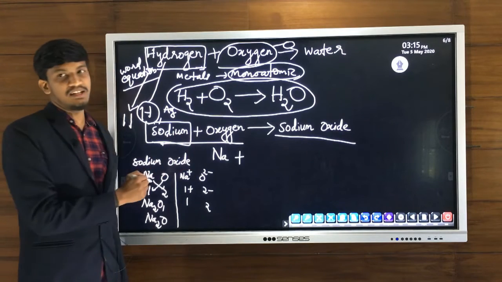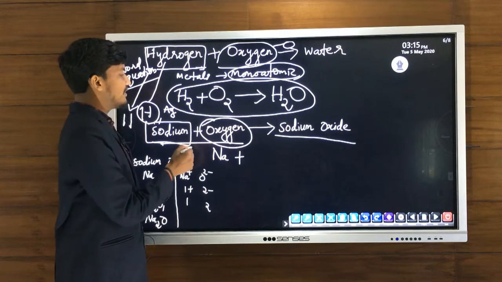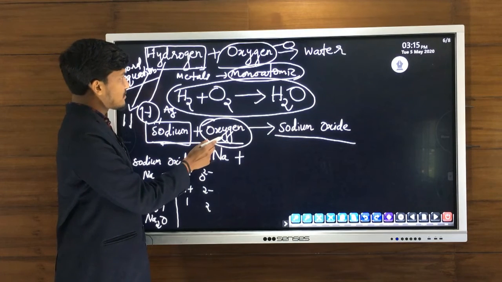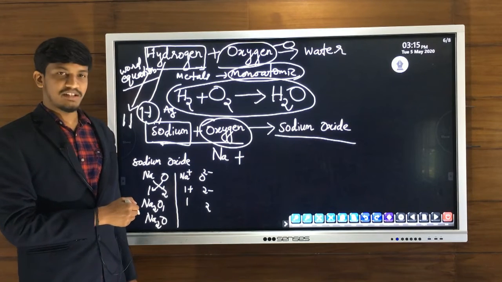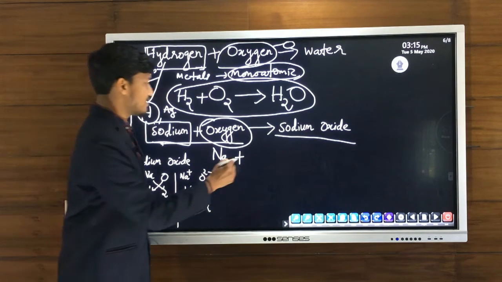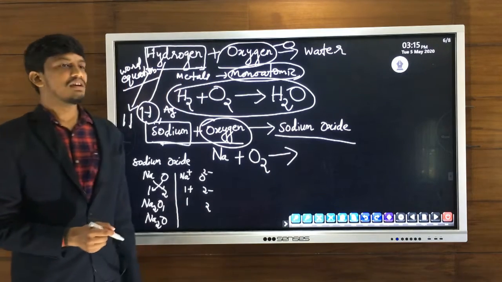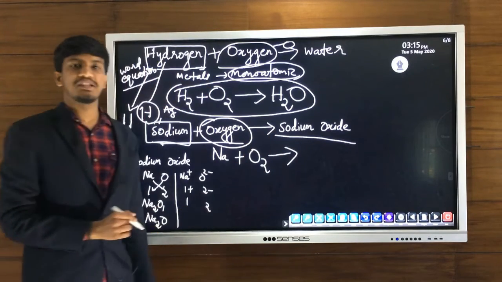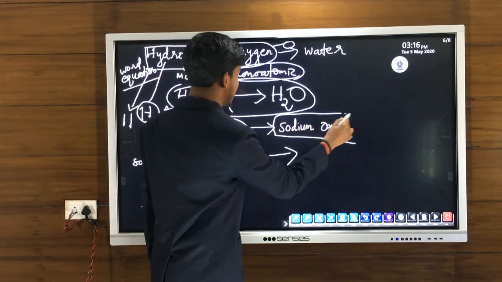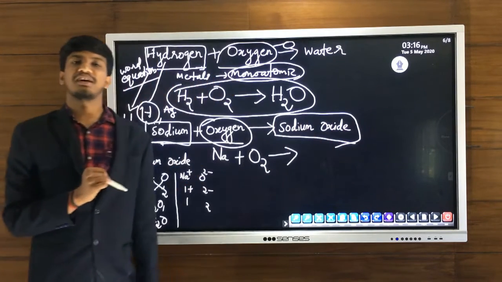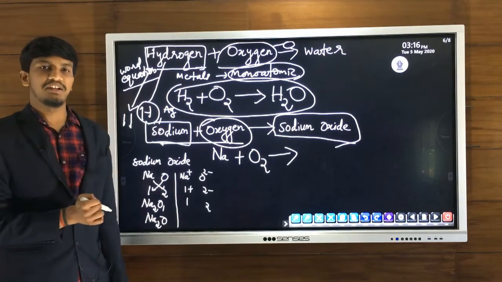So sodium Na plus one more reactant, we have oxygen. Oxygen always exists in diatomic state, that is O2, oxygen gas, O2 gives, we have only one product, sodium oxide. From the name it is clear that it is an ionic compound, because sodium is the cation and oxide is the anion.